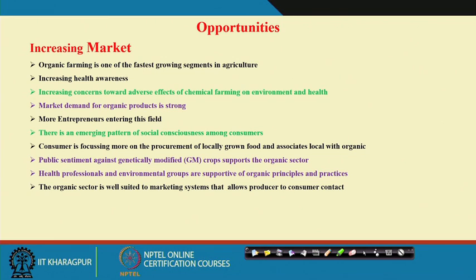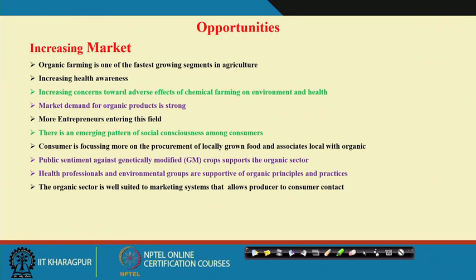Then there is an emerging pattern of social consciousness among consumers. As we discussed, the consumer is focusing more on procurement of locally grown food and associates local with organic. So, they believe in transparency. If there is an easily accessible local organic market or local organic foods, they are more interested. Then there is public sentiment against genetically modified crops. That is one of the debates, whether we can use GM crops or not. In organic farming, GM crops are not allowed.